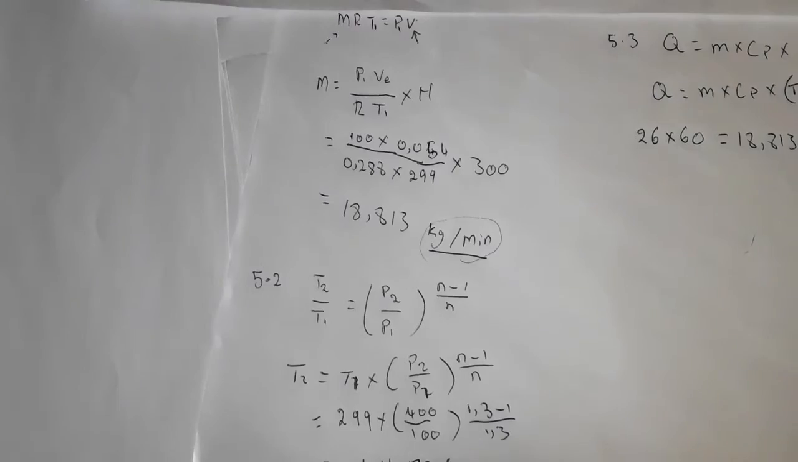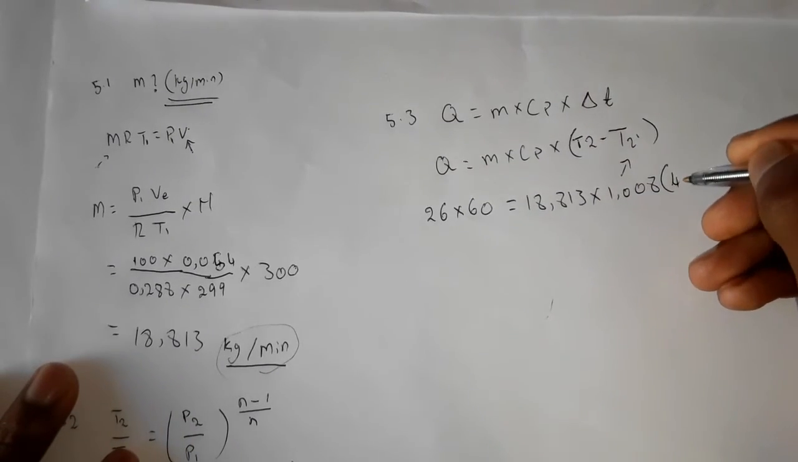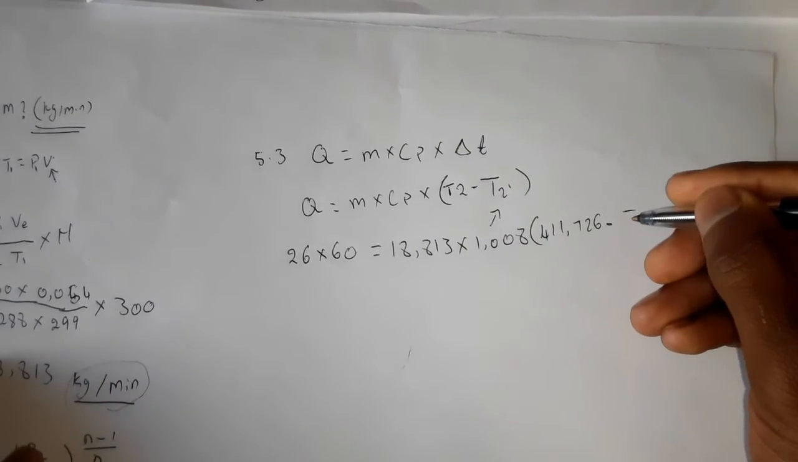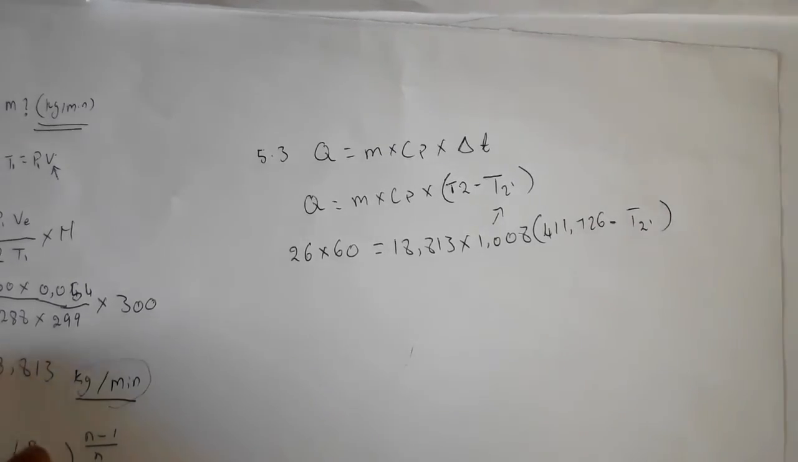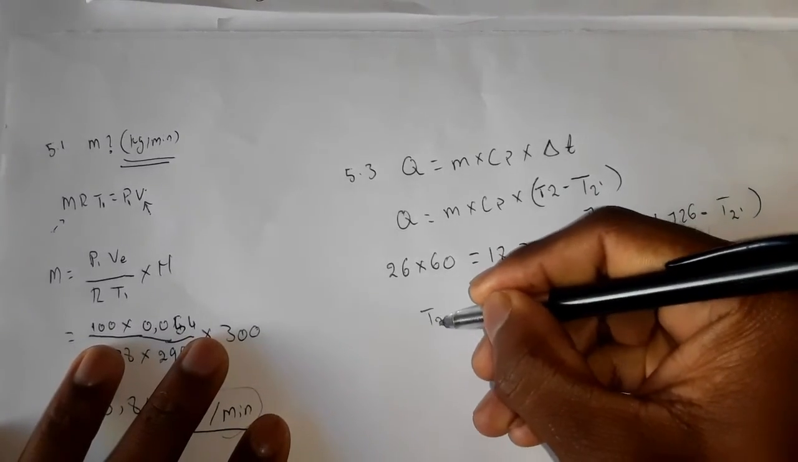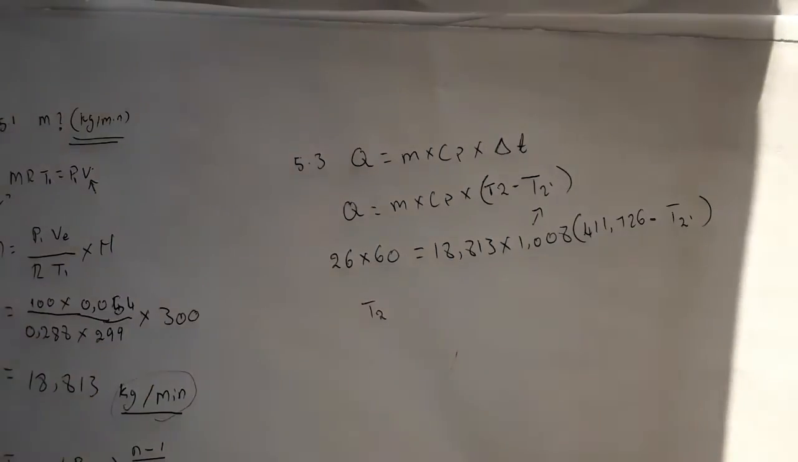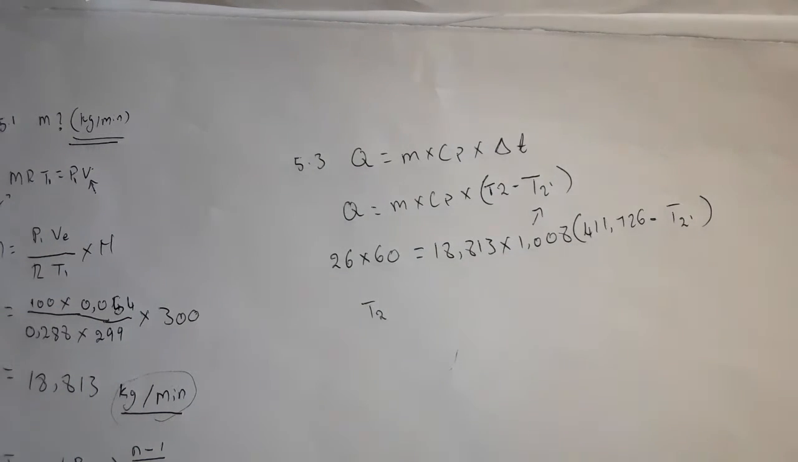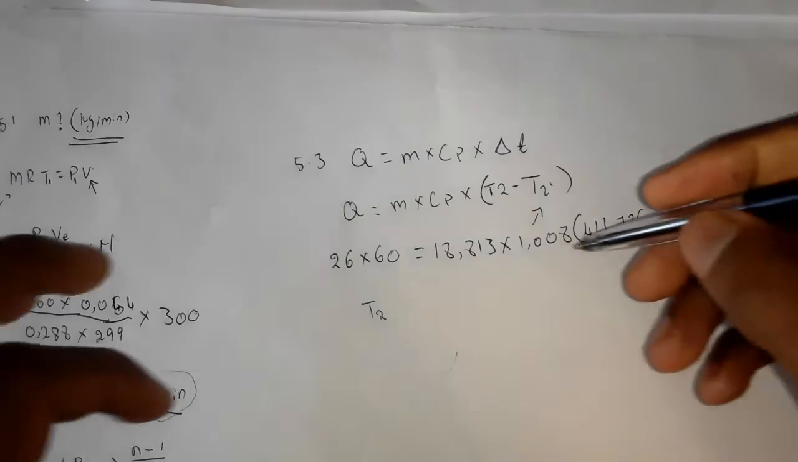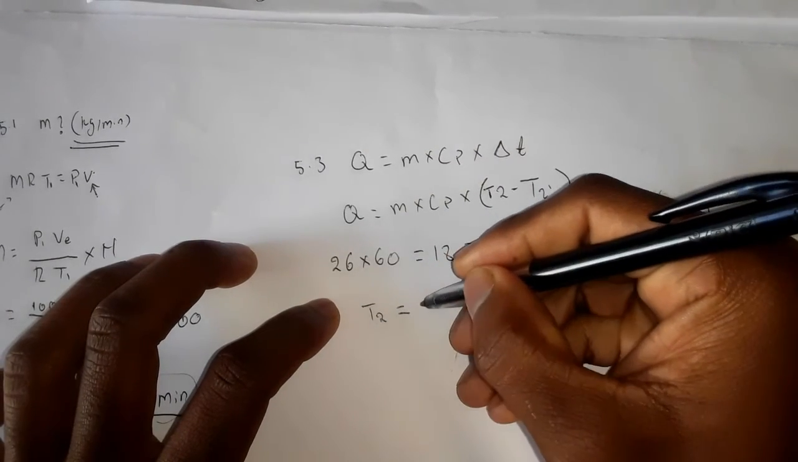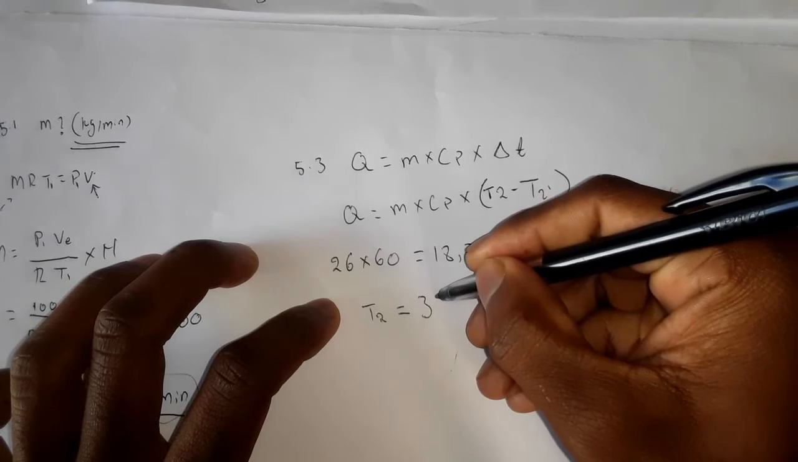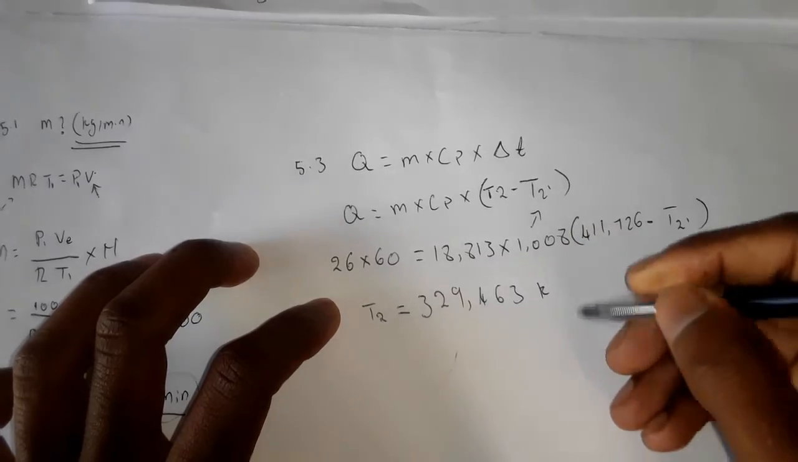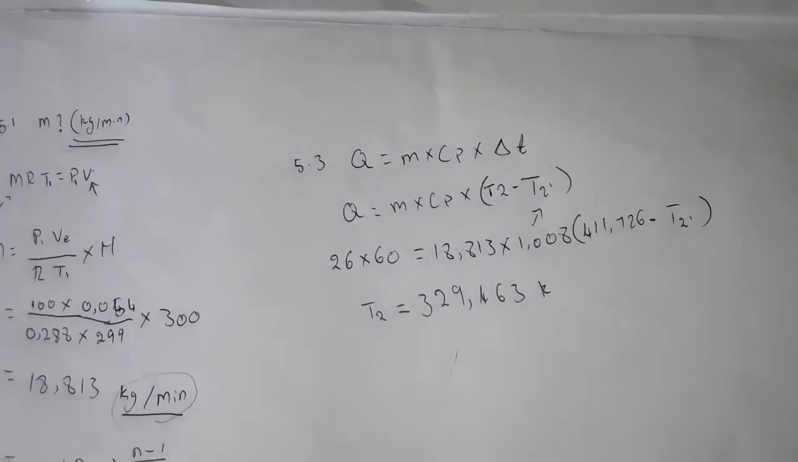And then open bracket. Our T2 we just calculated, it's 411.726 minus this, which is what we are looking for. Then from here we solve for this. Since this is the only unknown in our equation, we get that our answer is equal to 329.463 Kelvin.